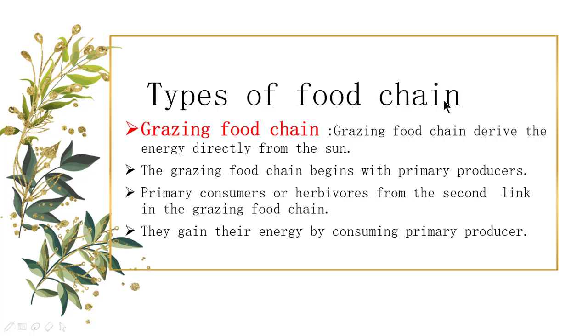Types of food chain: the grazing food chain and the detritus food chain. Grazing food chain. Grazing food chains derive their energy directly from the sun. The grazing food chain begins with the primary producer. Primary consumers or herbivores form the second link in the grazing food chain. They gain their energy by consuming the primary producer.